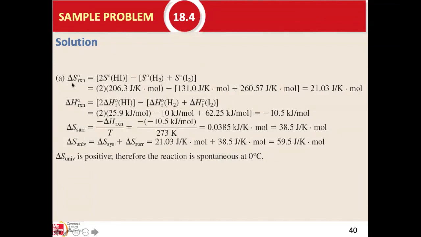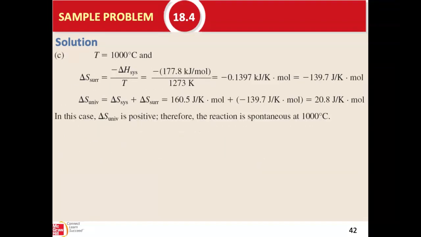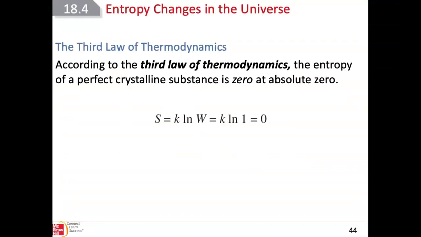So once again, you calculate delta S of the reaction using the standard entropies, then you calculate delta H of the reaction. Because delta S of the surroundings is minus delta H of reaction over T, you can calculate delta S of the surroundings, add them together, and get a positive delta S for the universe. The reaction will happen spontaneously. The same we will do for the others.